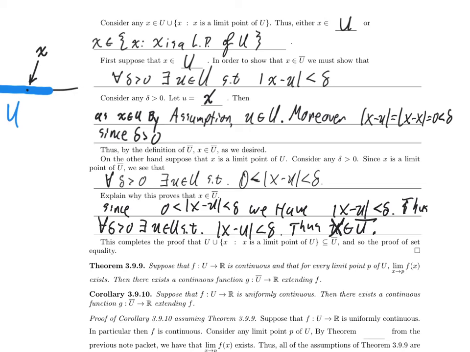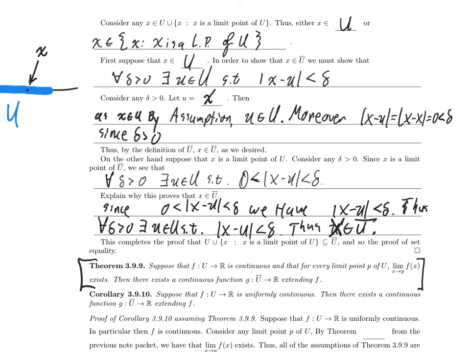Nice. So here is the main result that we will prove. Suppose that f from u to R is a continuous function, which satisfies that at every limit point p of u, the limit as x approaches p of f of x exists. Then there exists a continuous function g from the closure of u to R extending f. So notice, what does this say? This says if we happen to have a function that always has limits, that you can take limits of at every limit point, then you can extend that continuous function to a bigger domain which contains all of the limit points. That was our goal.